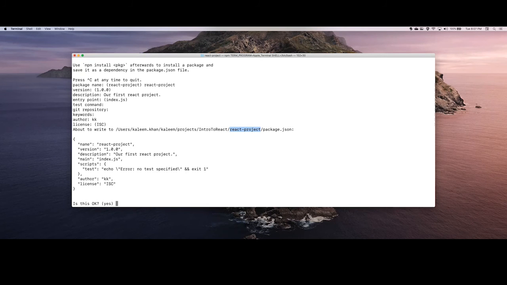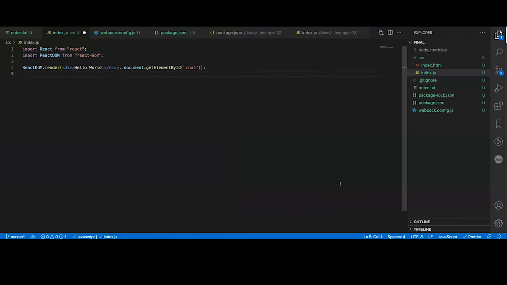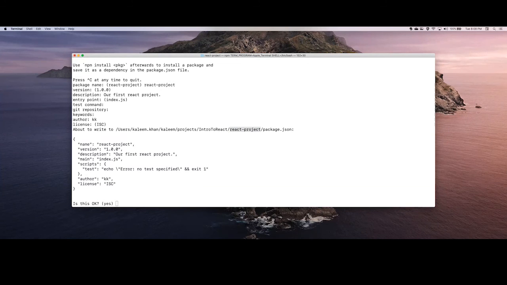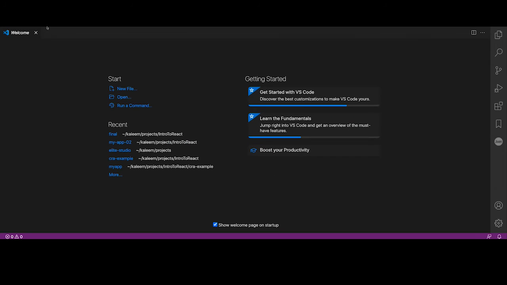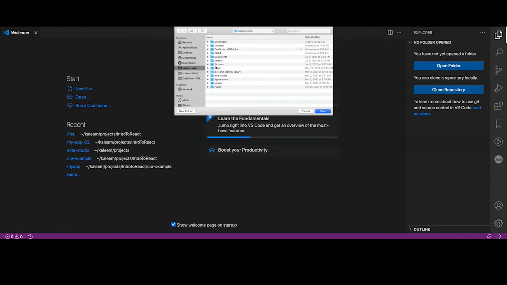Okay, let's see how it looks. I'll open a new window and try to open the project.